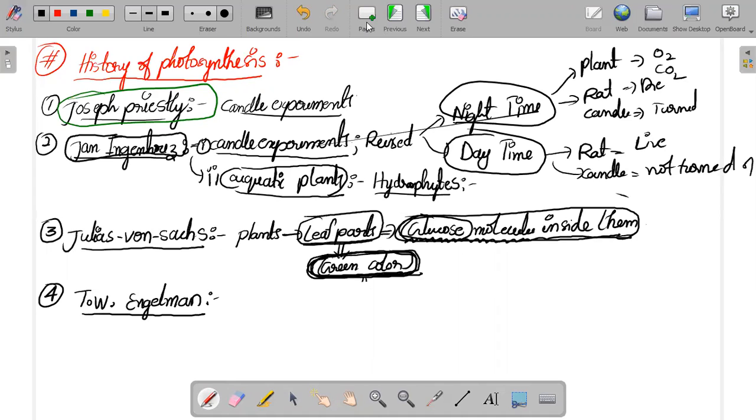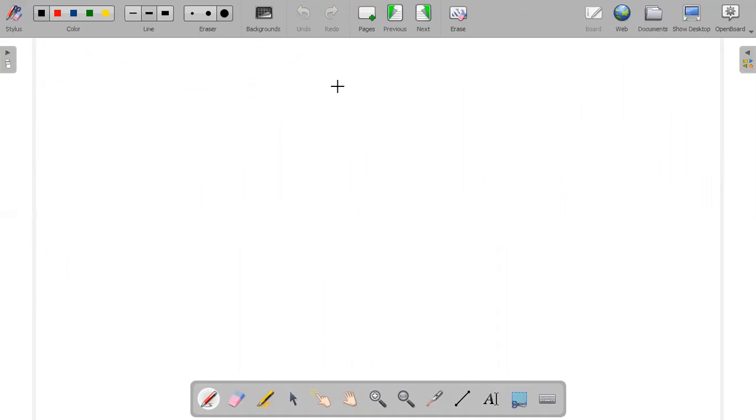I will take a new page. See what Engelmann did. He took the green alga, and this can be asked in your exam again. These things can be asked in an exam. I'm drawing the diagram to help you understand.